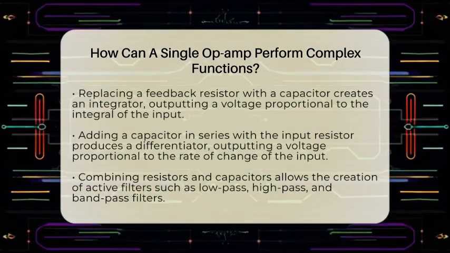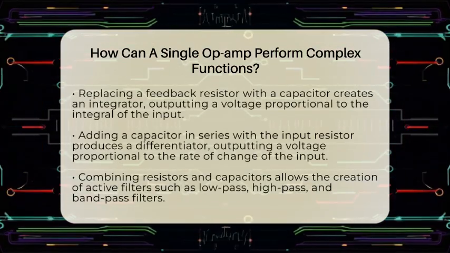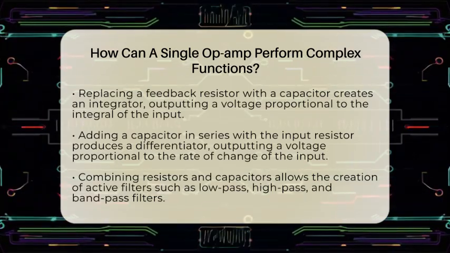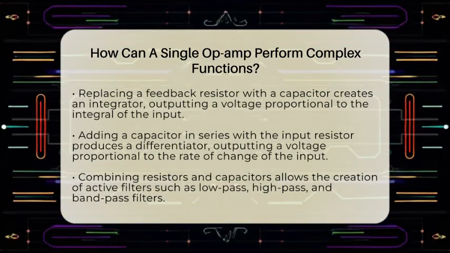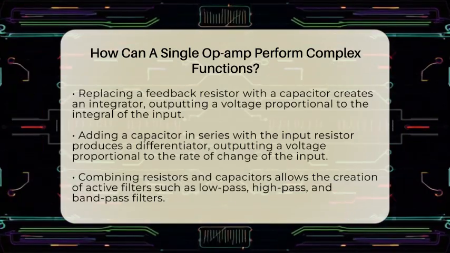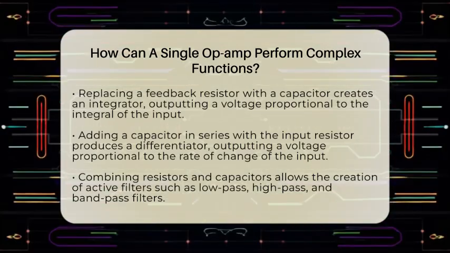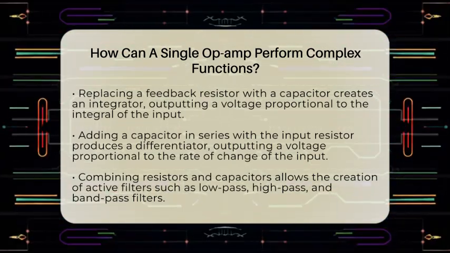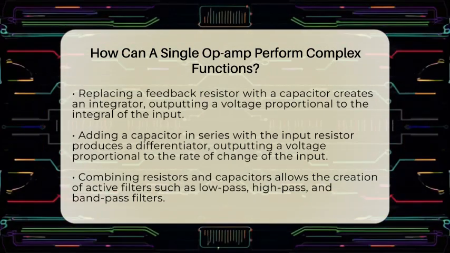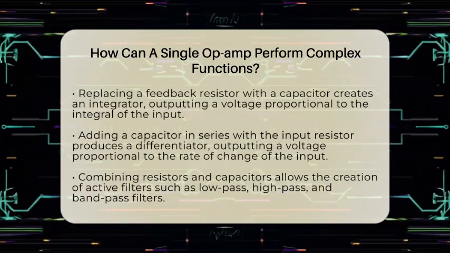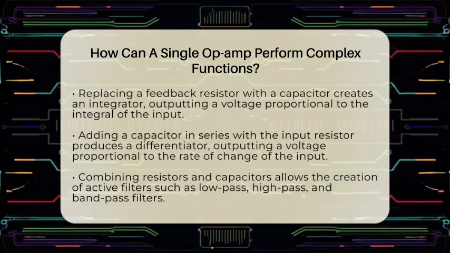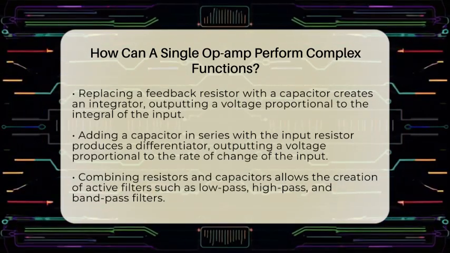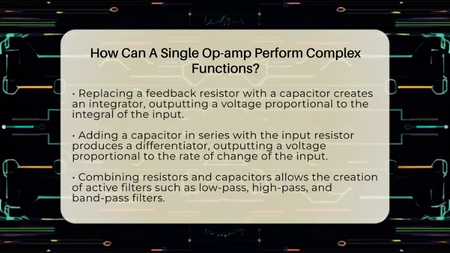For example, if we replace the feedback resistor with a capacitor, the circuit becomes an integrator. This means it outputs a voltage proportional to the integral of the input voltage over time. It's like the circuit is doing math in real time. Similarly, if we put a capacitor in series with the input resistor, it becomes a differentiator, producing an output proportional to the rate of change of the input signal. These configurations turn the op-amp into an analog computer, capable of solving differential equations instantly.